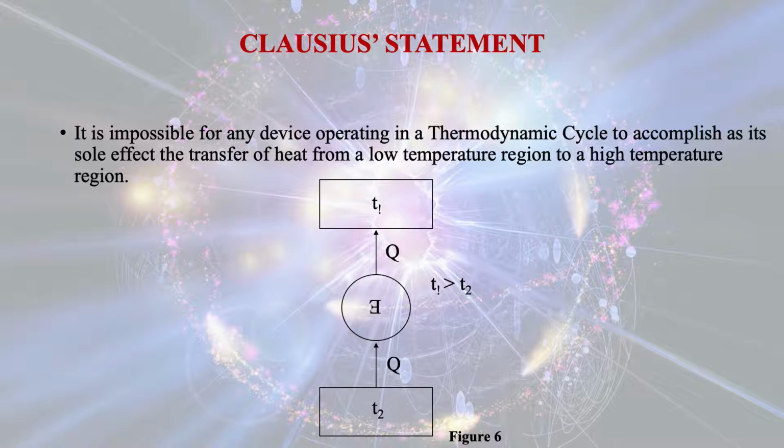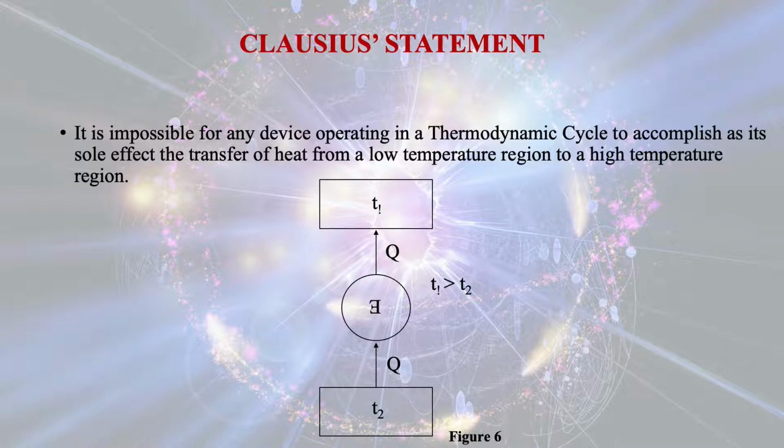So here you see that we have taken two heat reservoirs. One is a high temperature reservoir whose temperature is T2, and we have considered a low temperature reservoir whose temperature is T1. So T2 is greater than T1. There is a device, we call it a heat pump.